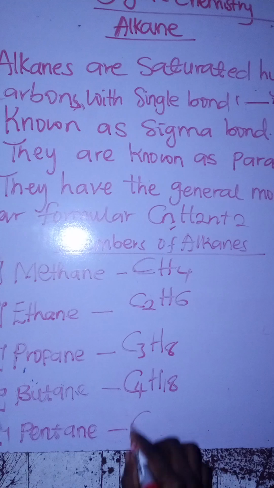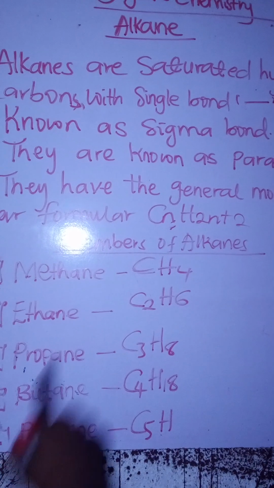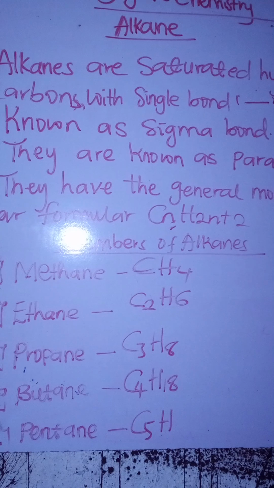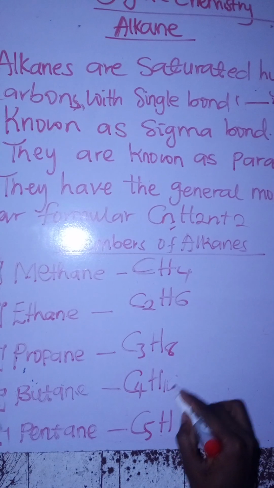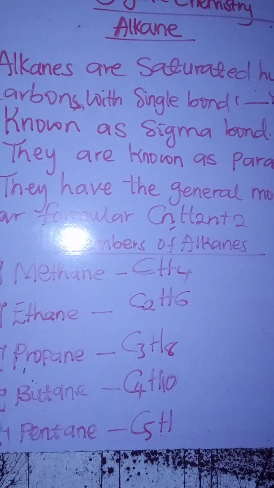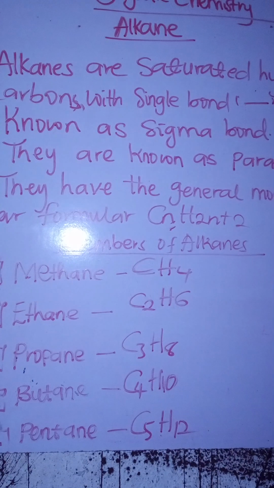For pentane, we have C5. Now 2 times what? n, where n is 5. That's 10. 10 plus 2 is 12. Okay.